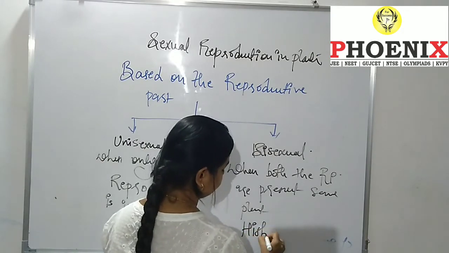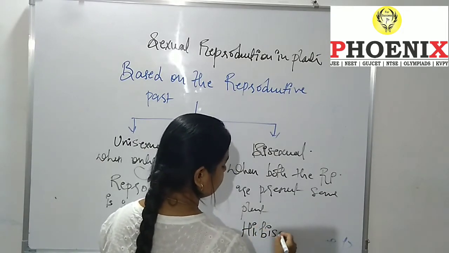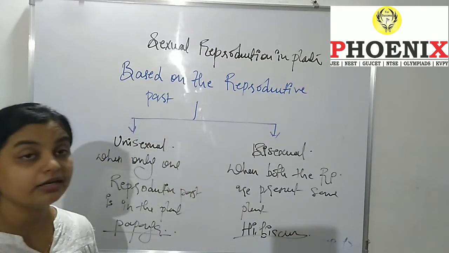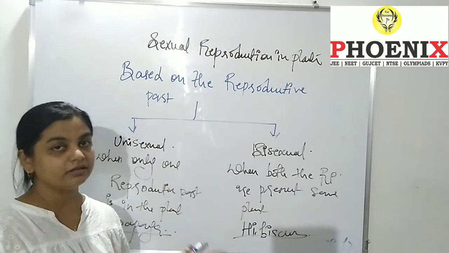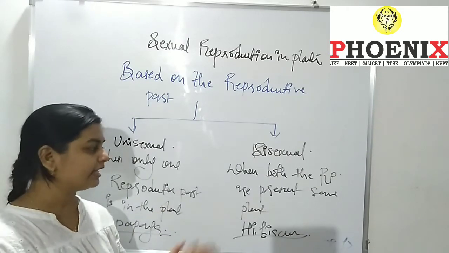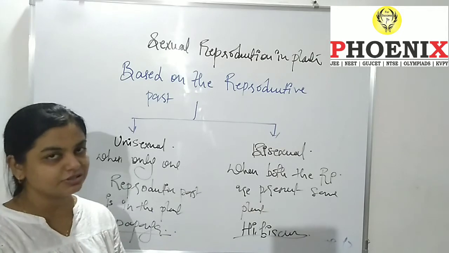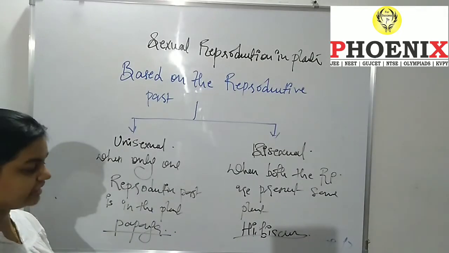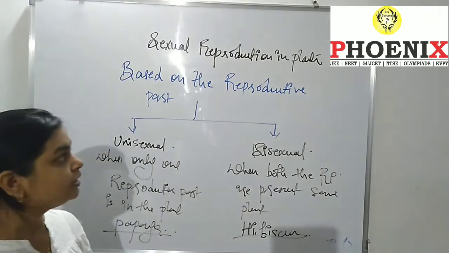All right. An example of a bisexual flower is hibiscus, as I have told you. In a bisexual flower, both anther and egg, pistil and stamen, are present. Got the point? So they can fertilize themselves, going ahead with self-fertilization.